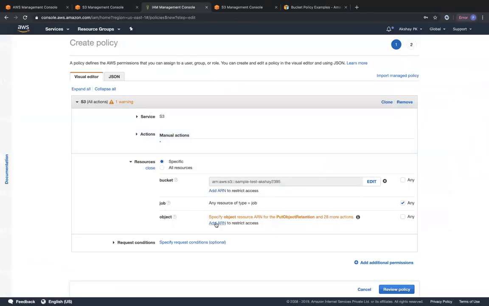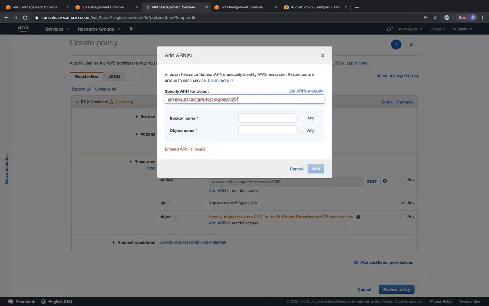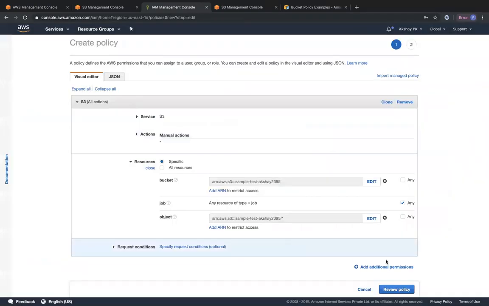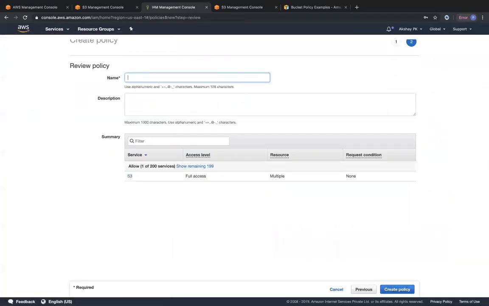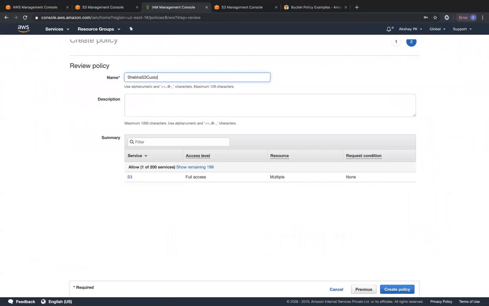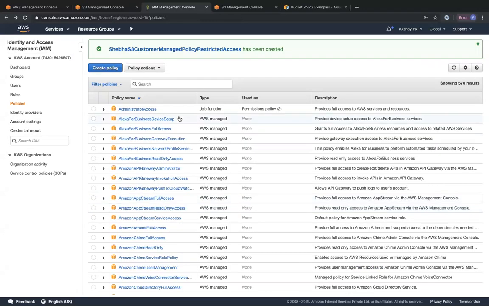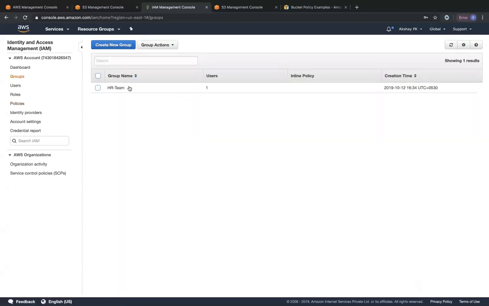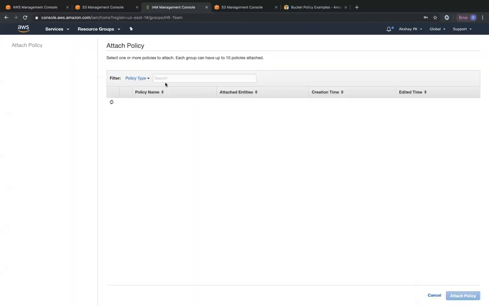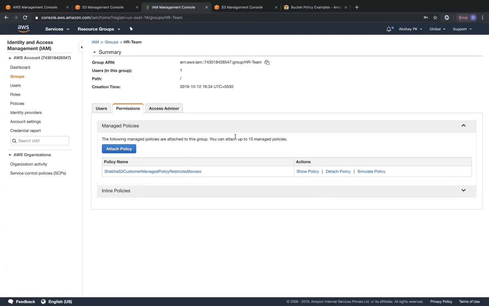Under object ARN, I'm going to denote everything, and slash and star for all objects. So I'm going to review this policy and give it a name: Shiba S3 customer managed policy restricted access. And then I'm going to go ahead and create this policy. The second I create this policy, I'll go back to groups and assign the policy we created to that group. This policy right now should have access to only that one particular bucket, right? So go ahead and attach the policy. You can view the policy.